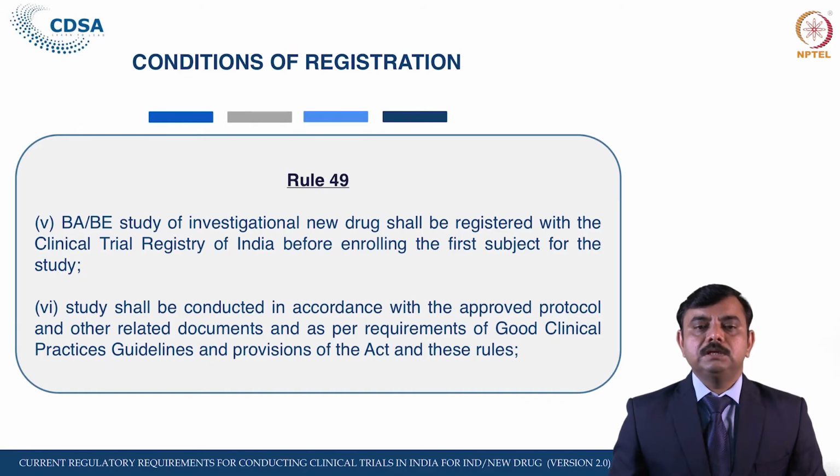The study shall be conducted in accordance with the approved protocol. Whatever protocol is approved by the Central Licensing Authority and Ethics Committee, the study should be conducted as per that approved protocol, and also as per the good clinical practices guideline mentioned in the Act and Rule.